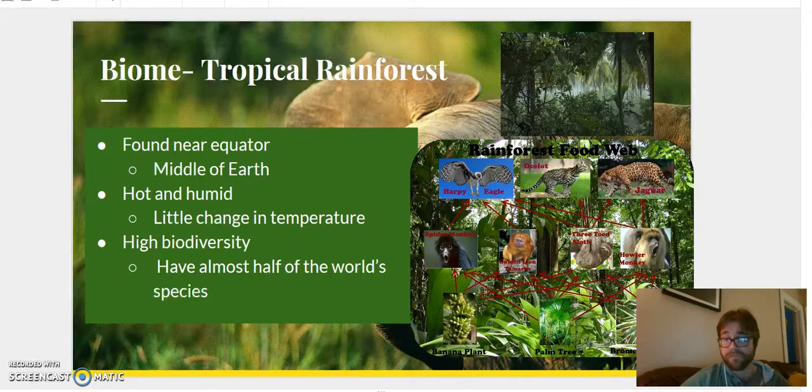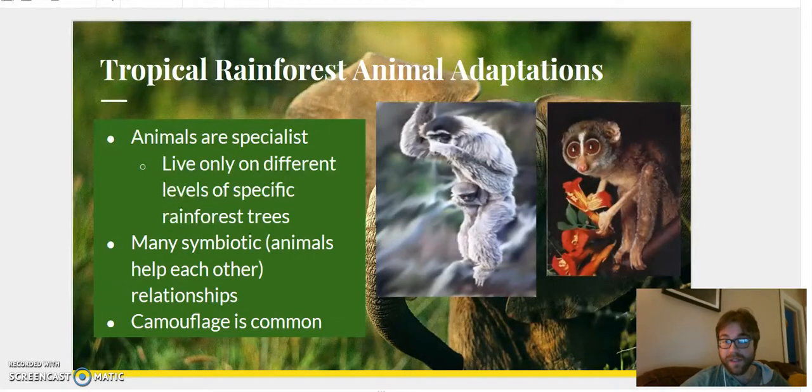Because of the steady temperature, because it never changes, and because there's a lot of water here, we have a high biodiversity. That means we have a lot of different plants and a lot of different animals that live in this kind of biome. Normally, these animals are what are called specialists. That means they live in a very specific place and rely on a specific kind of food. Some of them only live in a certain zone of a tree. So they are very specialized for a rainforest and have trouble living anywhere else.